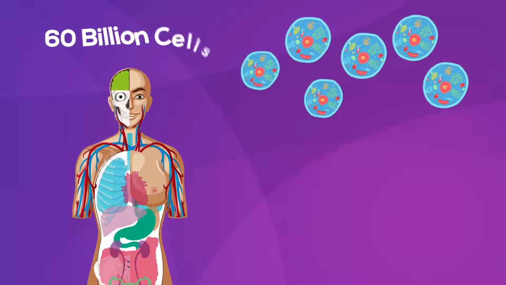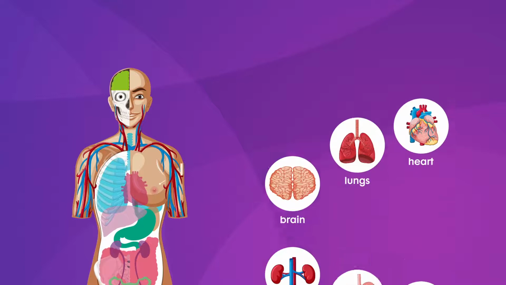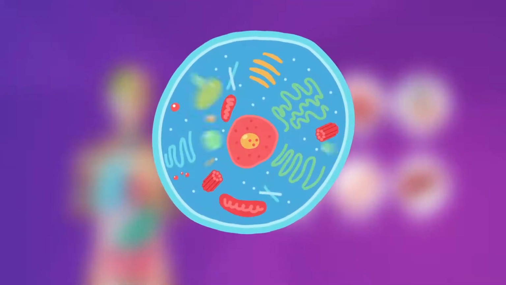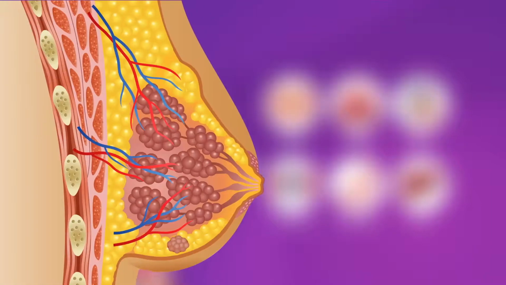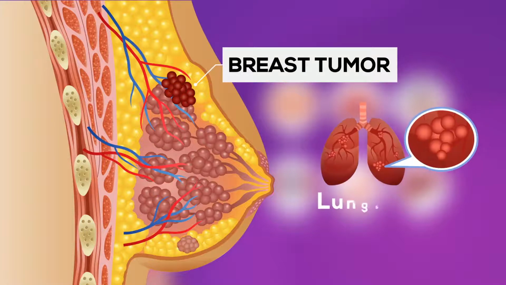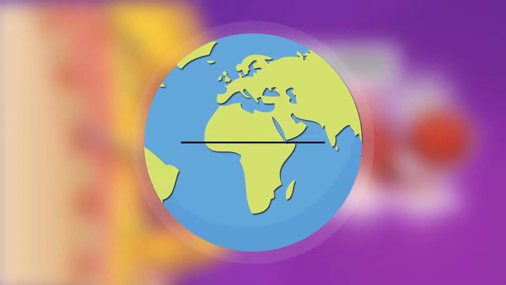The human body contains more than 60 billion cells, and together, they form the tissue which forms organs like the breast. Any change or damage in the genetic material of these cells, either by environmental or internal factors, results in massive tumors called breast cancer, the second most common cancer in women after lung cancer, and one of the major public health problems worldwide. So what are the risk factors of breast cancer?